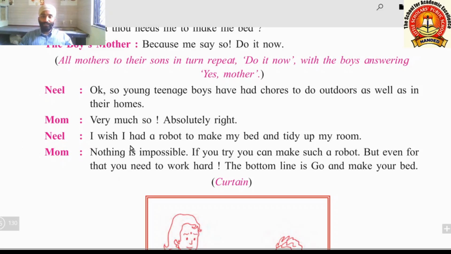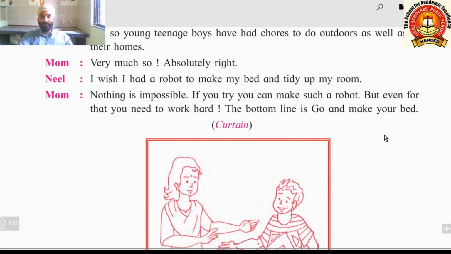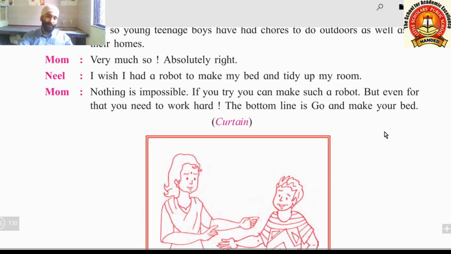Neil, I wish I had a robot to make my bed and tidy up my room. Now, in this era, Neil is telling a wish because he had the idea of robot. He is telling that I wish I had a robot. Mom, nothing is impossible. If you try, you can make such a robot also. But even for that, you need to work hard. Means, anyway, we have to work hard, either for arranging our bed or for making the robot. We have to work hard anyway, and we cannot run away from hard work. So the conclusion is here, we cannot run away from our hard work. We have to do that hard work.